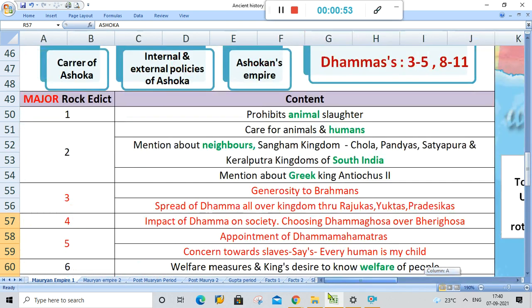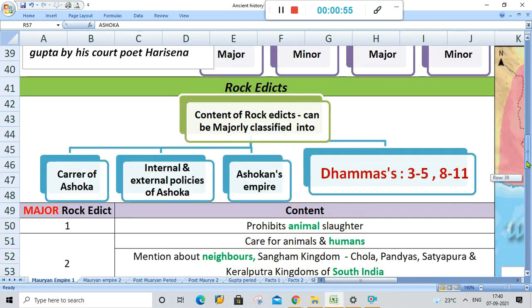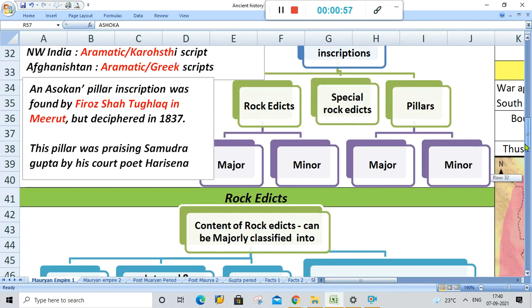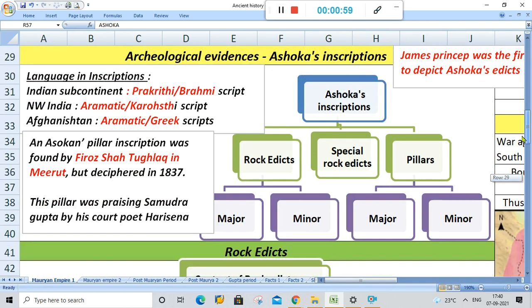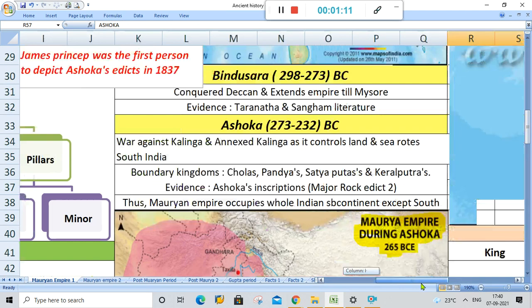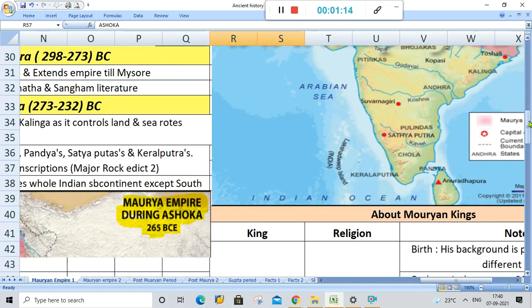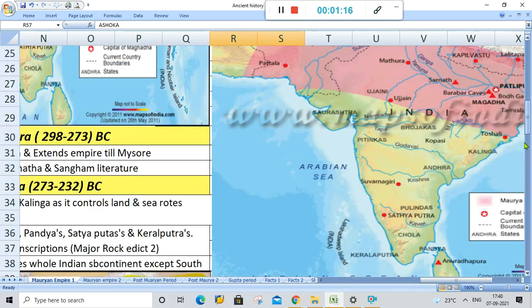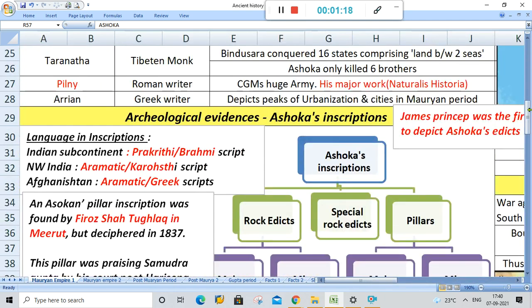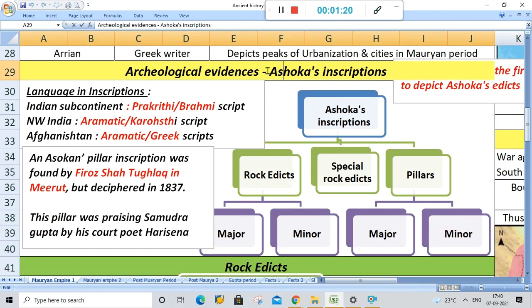So in today's class, we will be studying about Ashoka's inscriptions, that are rock edicts and pillars. Then we will move on to know how the Magadhan Empire was taken over by Chandragupta Maurya, and we will know the details about these three kings, that is Chandragupta Maurya, Bindusara and Ashoka. So today's class will be about Ashoka's inscriptions.